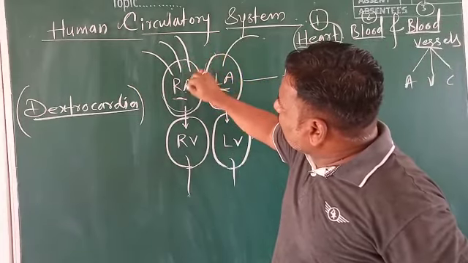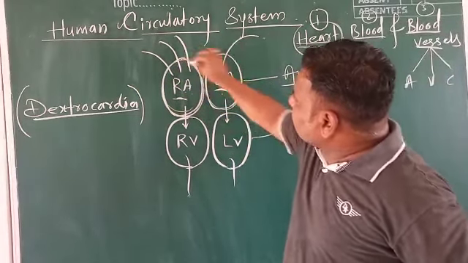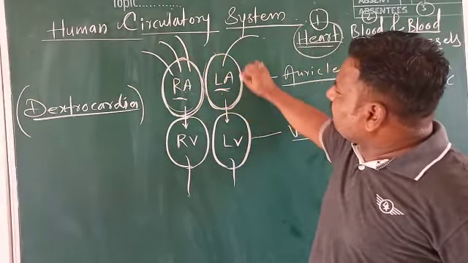This is the right auricle and this is the left auricle, and this is the right ventricle and this is the left ventricle.